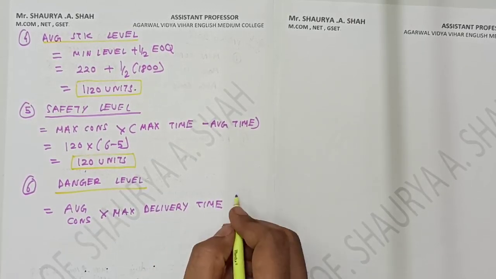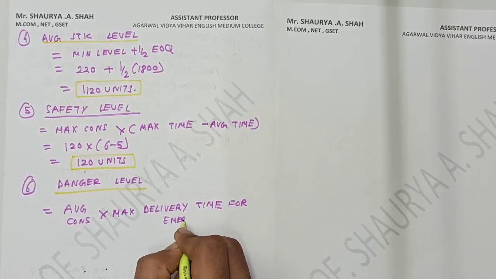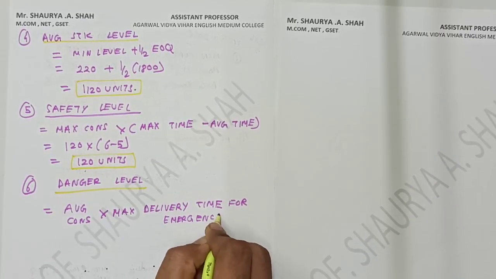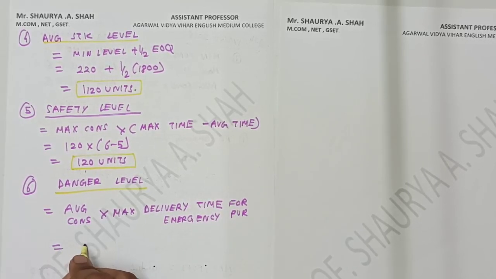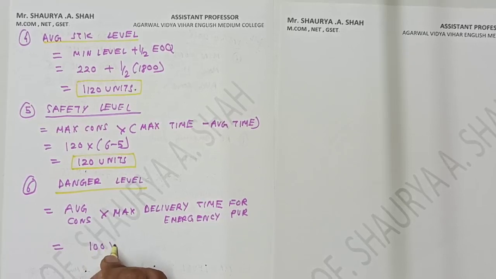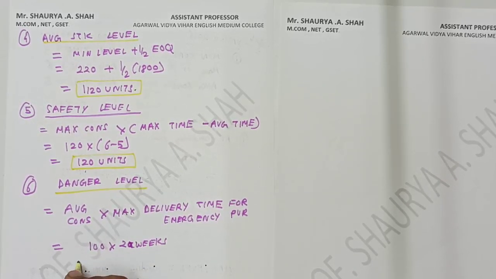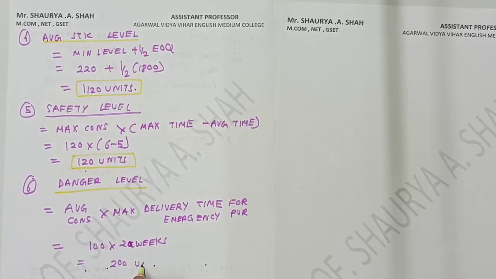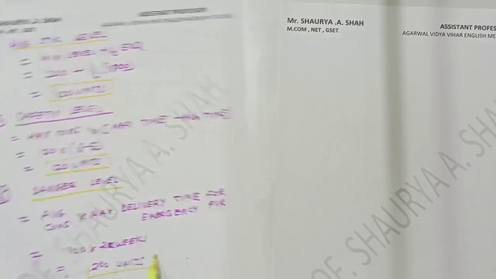So that is your delivery time for emergency purchase, already given in the sum, as you can see above the table. So what is my average consumption? My average consumption is 100 into maximum delivery time is your 2, right? Maximum delivery time is your 2 weeks. So my answer comes to 200 units. Hope it's clear to each and every student.